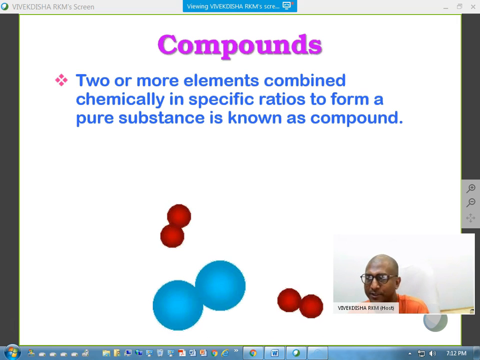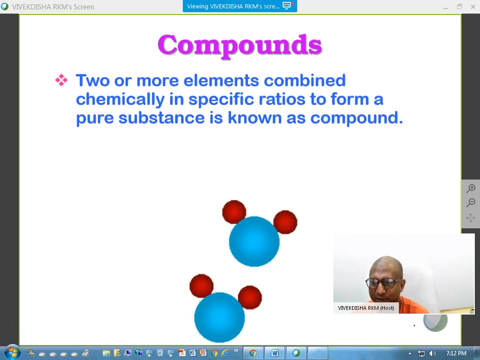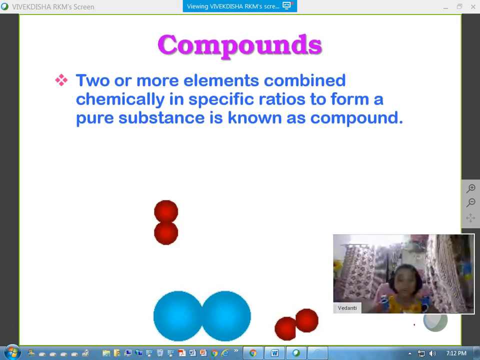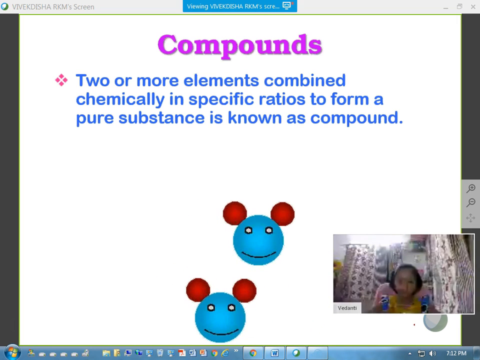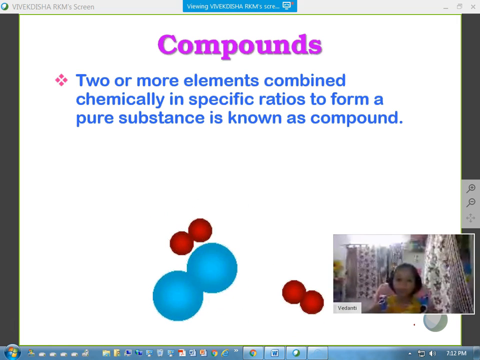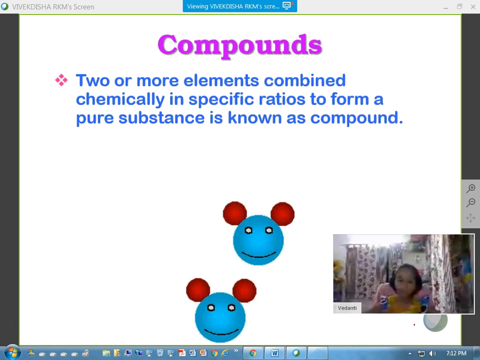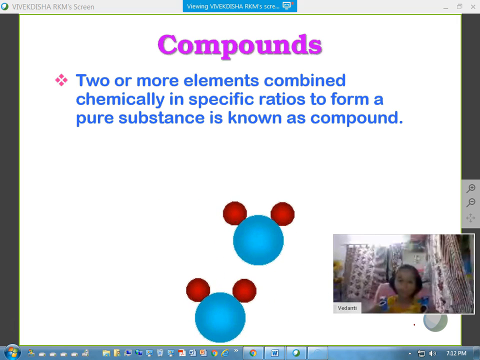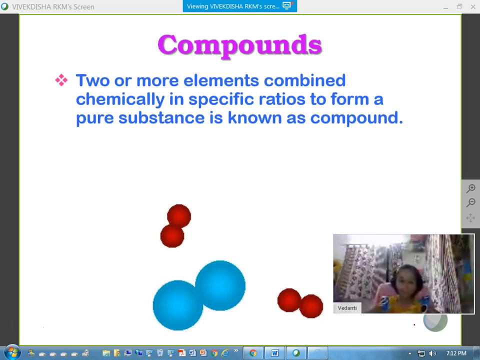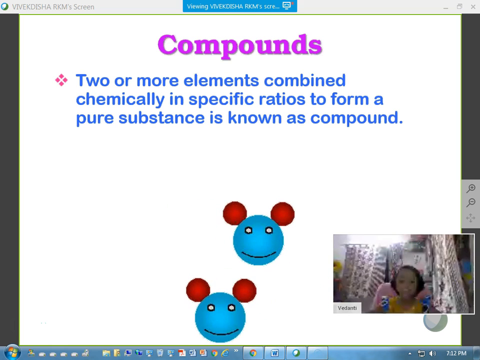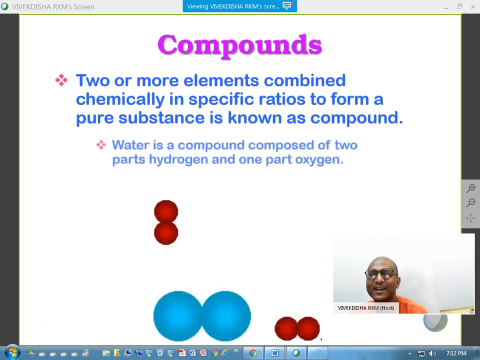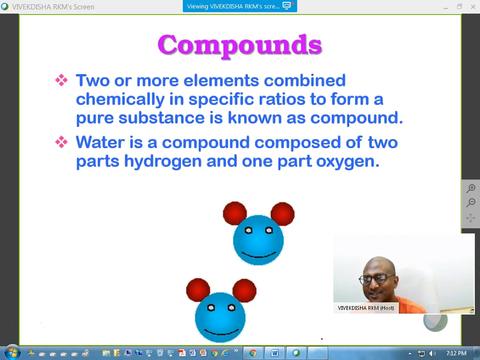So there is an animation going on. Can you identify, Vedanti, what is going on? Some circles are joining. Yes, and then forming what? Forming 2 circles and 1 curve. And can you identify what substance it can be? Some circle substances. Okay, so this is a very common substance. I would name it. This is nothing but water.